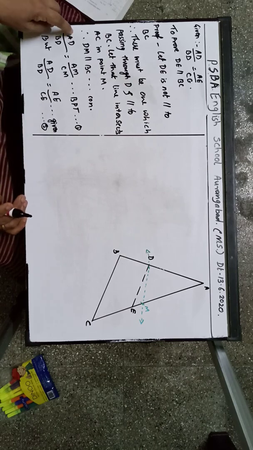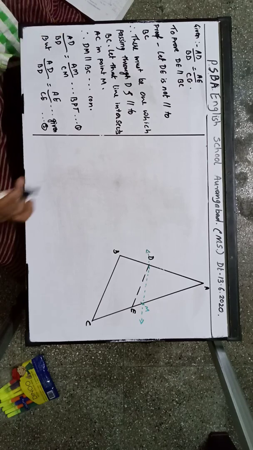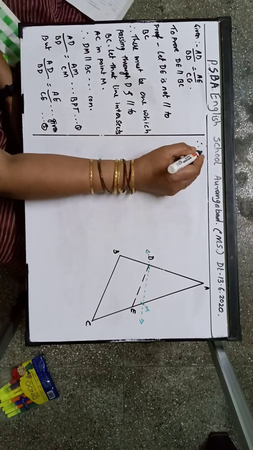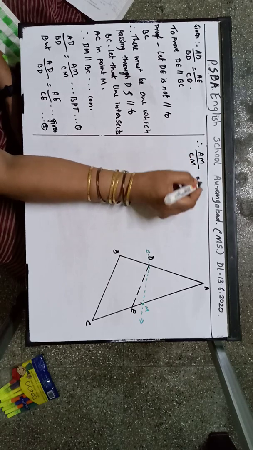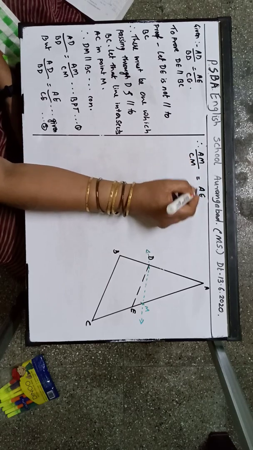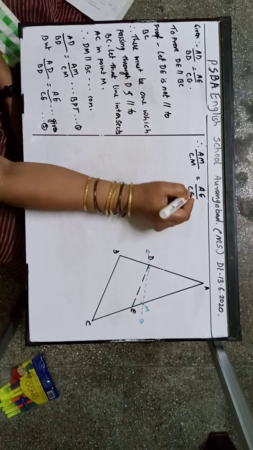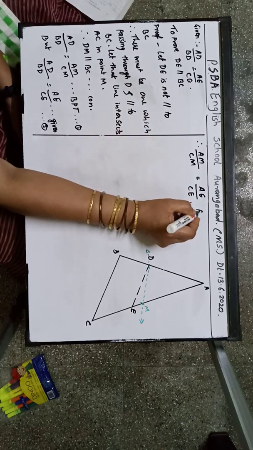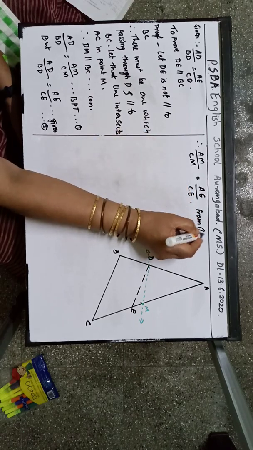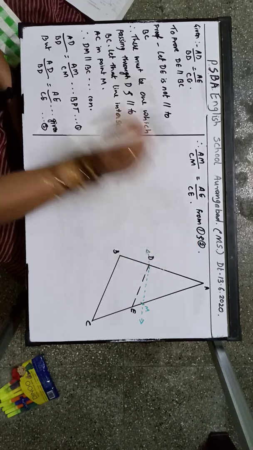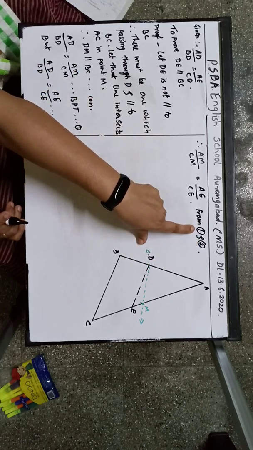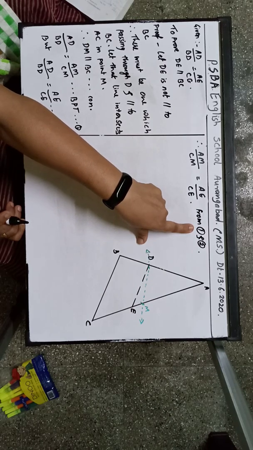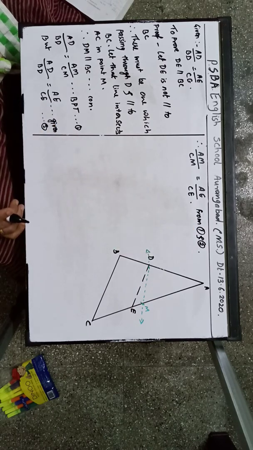Now if you compare statement number 1 and 2, left hand side is same. Therefore AM upon CM is equal to AE upon CE from 1 and 2. Correct? When we circle the number, it becomes a statement number. Correct? Always keep that in mind.